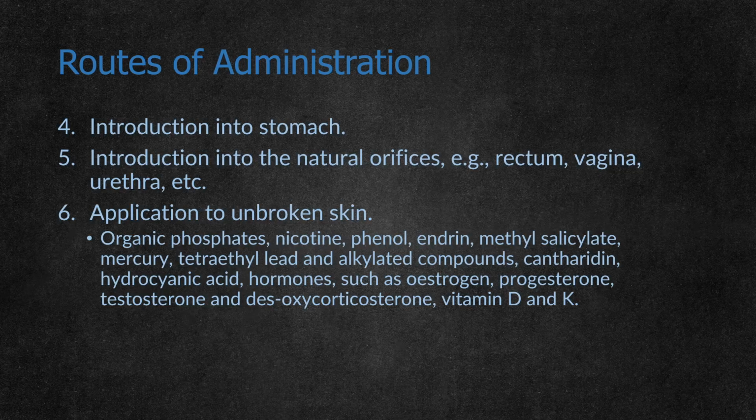Then it can be introduced into the stomach in the form of seeds or any liquid poison, which is the commonest route. Then it can be introduced through natural orifices like the rectum, vagina, urethra, etc. Or it can be applied on unbroken skin. Poisons that are easily absorbed include organophosphates, nicotine, phenol, endrin, vitamin D, K, testosterone and hormones. These can all be easily absorbed from unbroken skin.